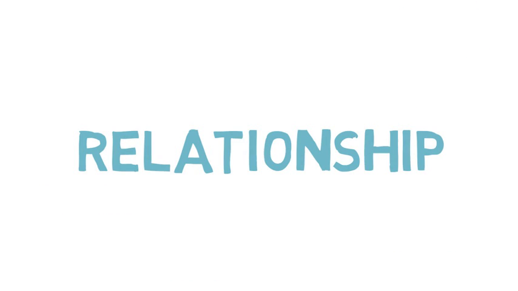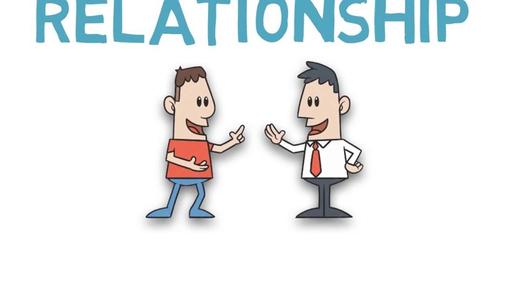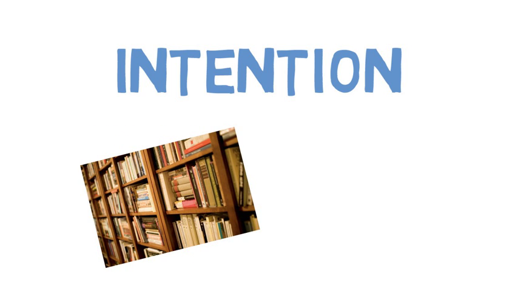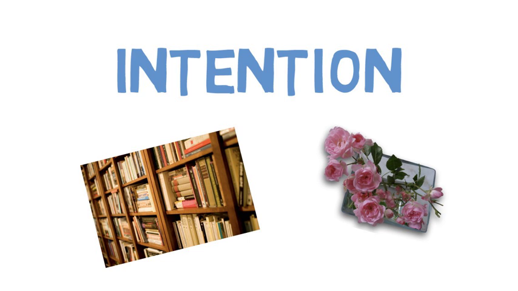Relationship. If the dispute is between tenant and landlord, the tenant is likely to win. If the dispute is between buyer and seller, the buyer is likely to prevail. Intention. If you need it to be permanent, it is a fixture. If you installed a built-in bookcase or planted a rose bush, they would be intended to be permanent. So thus, it would be a fixture.